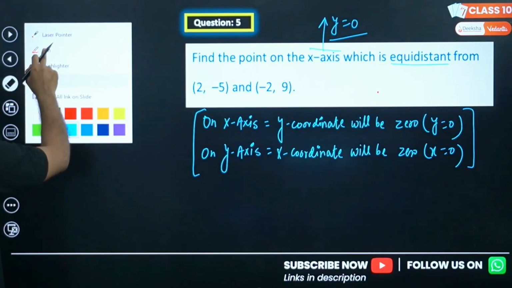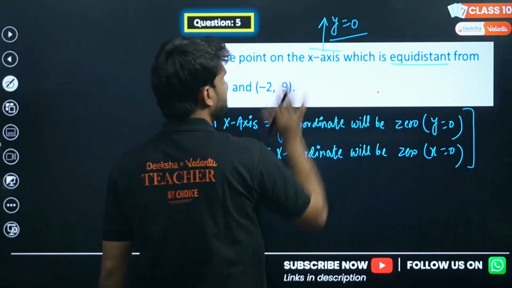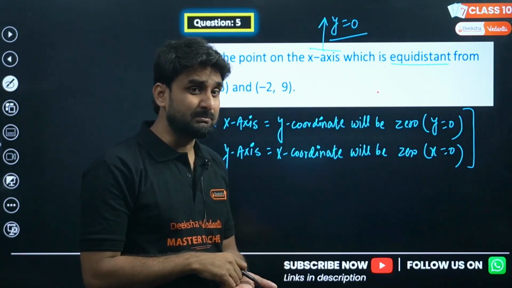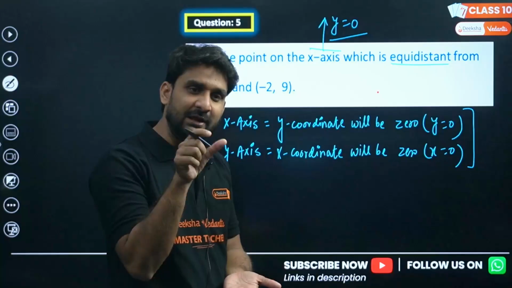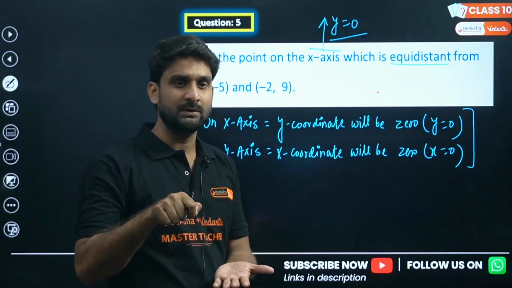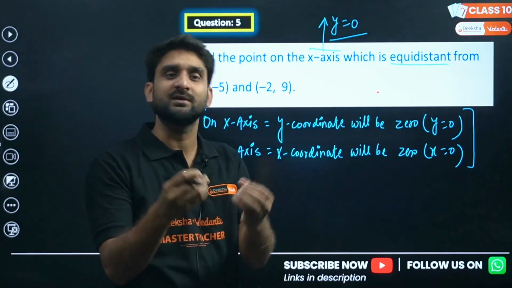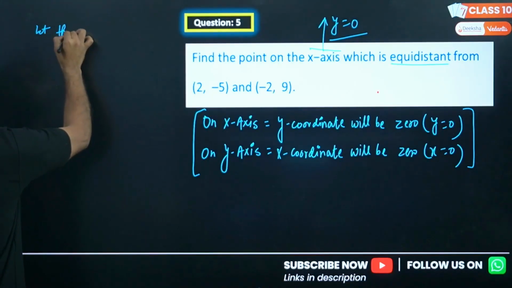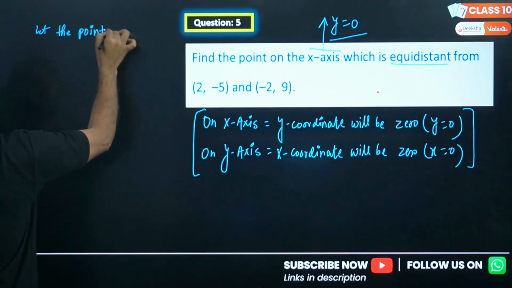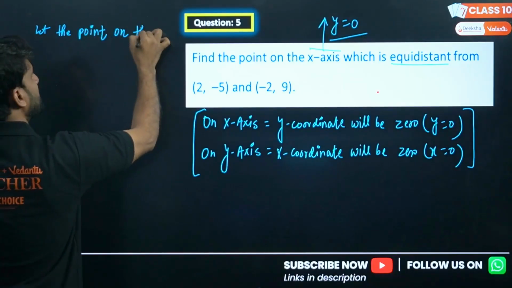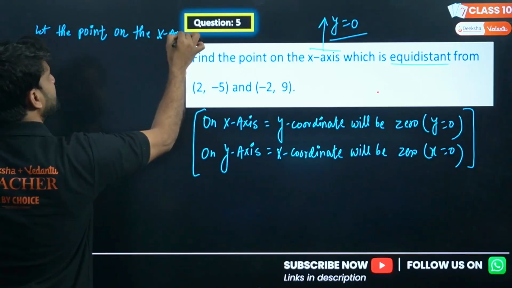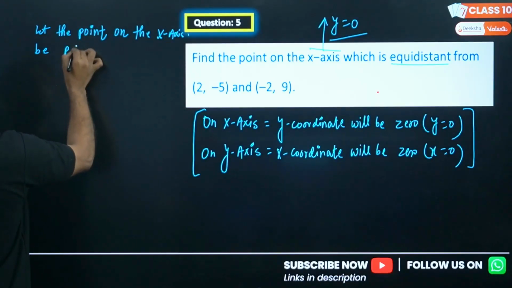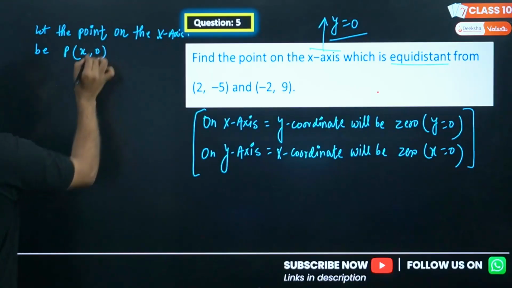So my dear lovely kids, what we need to do here is find the point on the x-axis. If there is a point on the x-axis, then y will be 0, but there will be some x value, because the point is on the x-axis. I don't know the x value, so we can call it x. So let the point on the x-axis be P. What will be x comma 0?